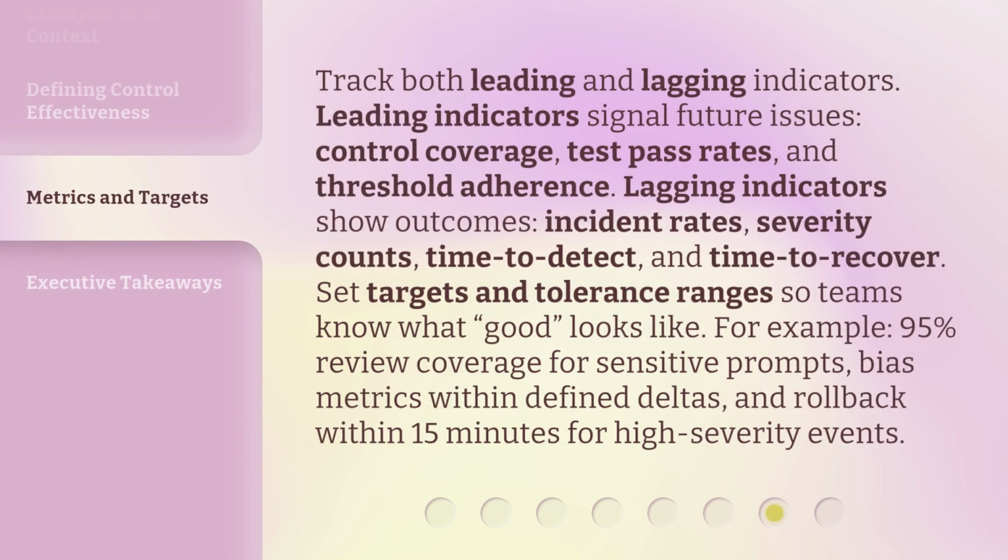Track both leading and lagging indicators. Leading indicators signal future issues: control coverage, test pass rates, and threshold adherence. Lagging indicators show outcomes: incident rates, severity counts, time to detect, and time to recover. Set targets and tolerance ranges so teams know what good looks like. For example, 95% review coverage for sensitive prompts, bias metrics within defined deltas, and rollback within 15 minutes for high-severity events.